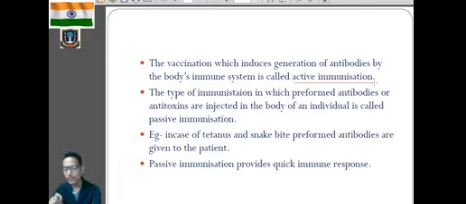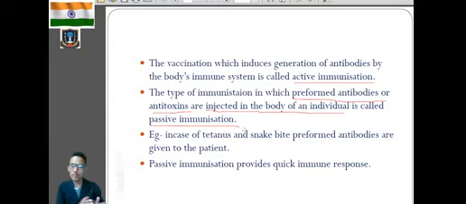But if preformed antibodies or ready-made antibodies are injected into the body of an individual, listen very carefully, if the preformed antibody or antitoxins are introduced into the body of an individual, then it is called passive immunization.